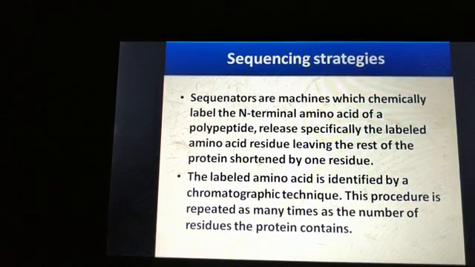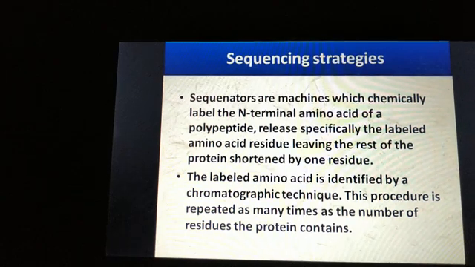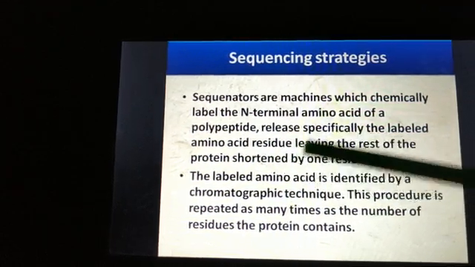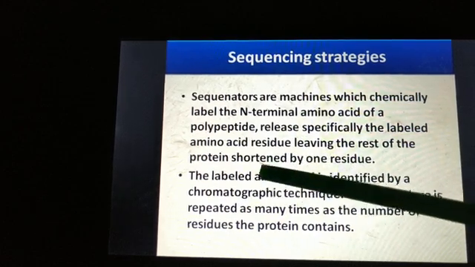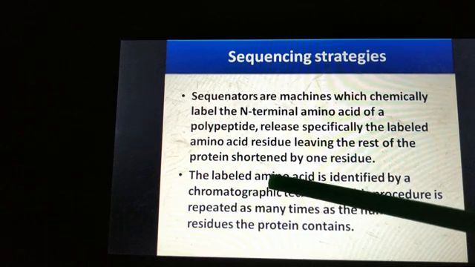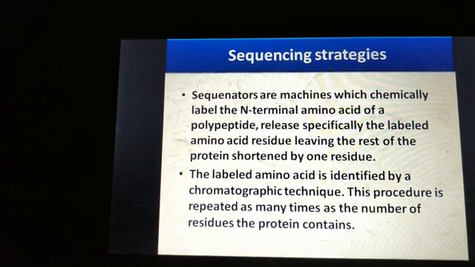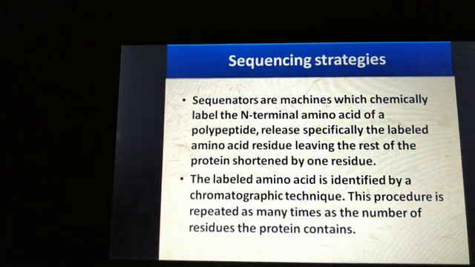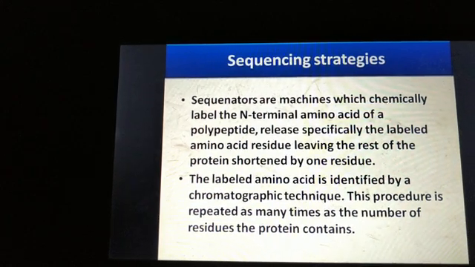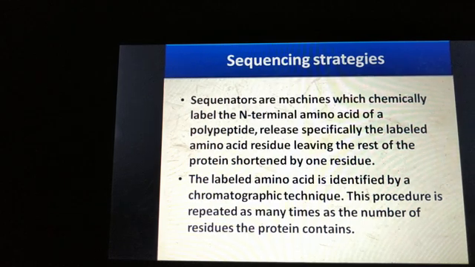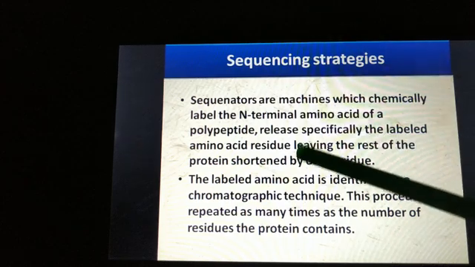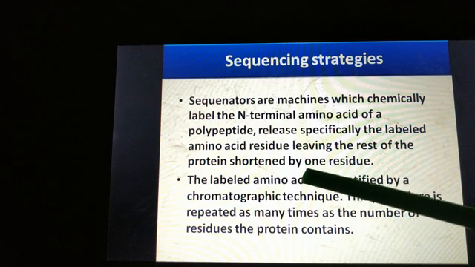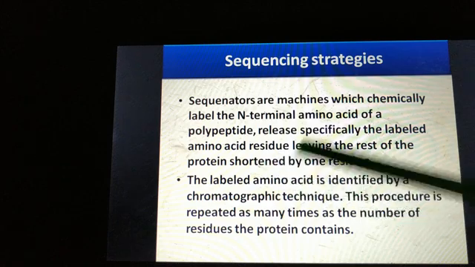In this method, the N-terminal amino acid of the peptide, remember, on both sides we have two terminals, one side is the N-terminal. So the N-terminal of the peptide is first labeled, then it is cleaved, broken from the peptide.